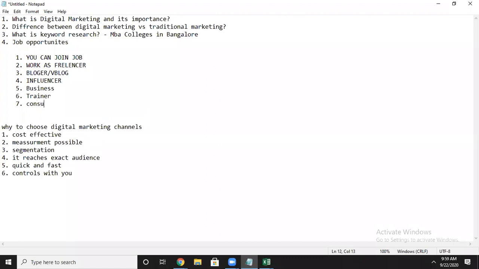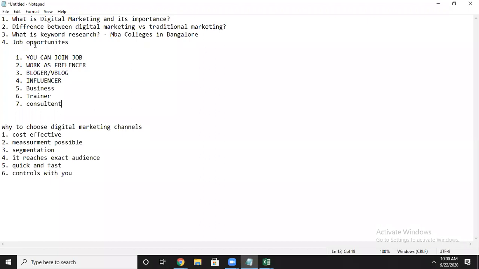There is no need to work an 8-hour job. If you join as a job, you have to work 8 hours, weekly 5 days or 6 days. If you work as a freelancer, everything is flexible. Everything else is completely flexible, and you can do it as per your convenience. But this kind of option is not available in other domains. In other domains, you don't get this kind of options to work.